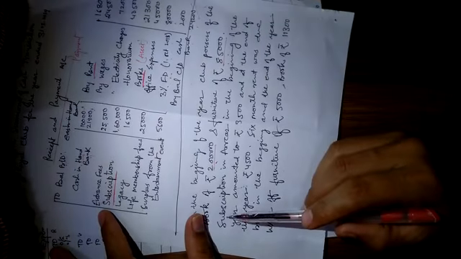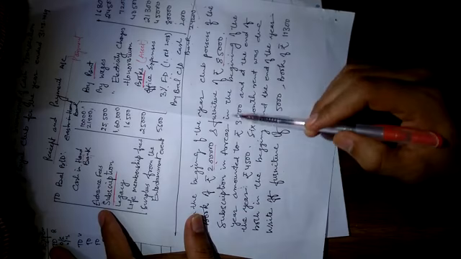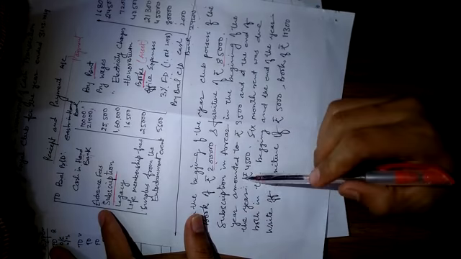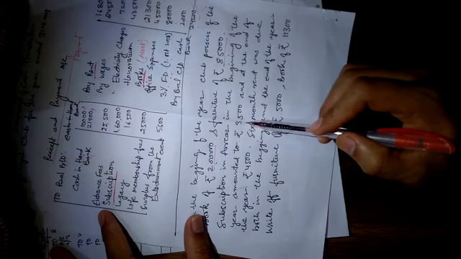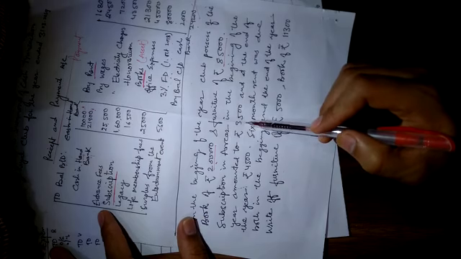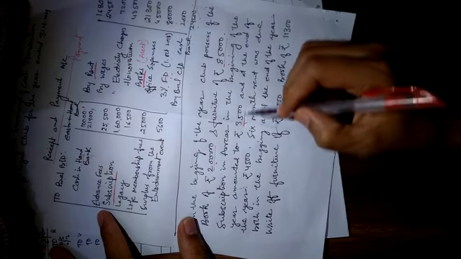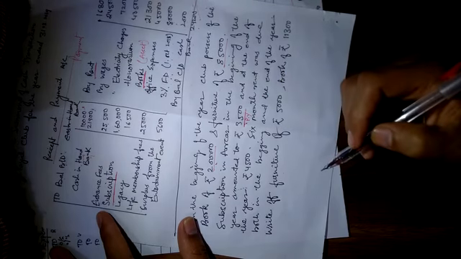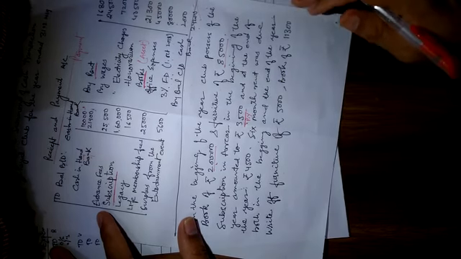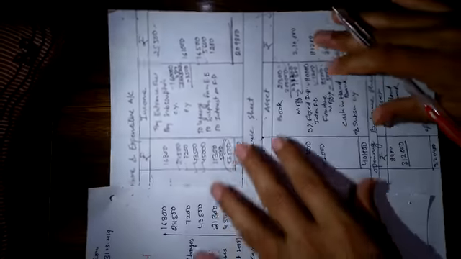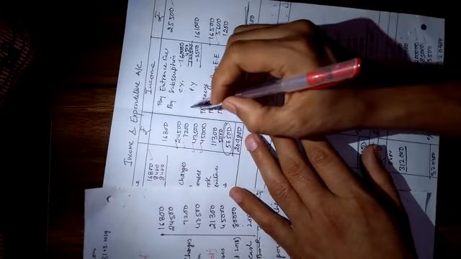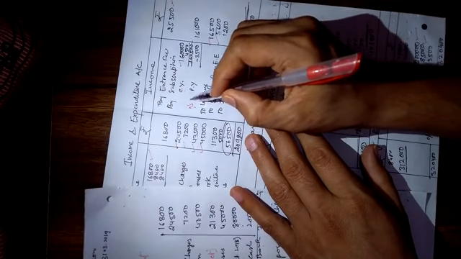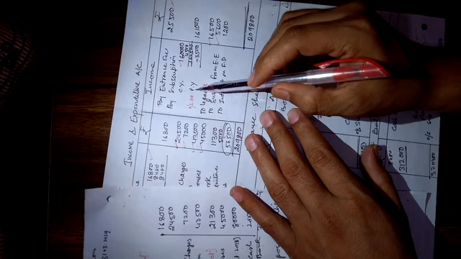Now come to the point subscription. Subscriptions in arrears in the beginning of the year amounted to rupees 3,500. It means that this amount belongs to the previous year. So we will deduct this amount from the subscription, outstanding subscriptions for the previous year.